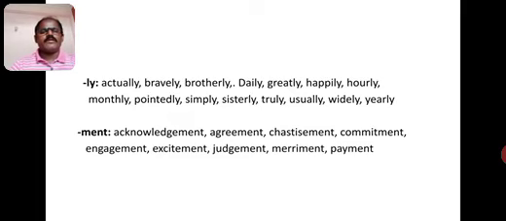Excite is the root word, ment is the suffix. When we add these two together, it has become excitement. Judge is the root word, ment is the suffix. When we add these two together, it has become judgment. Marry is the root word, ment is the suffix. When we add these two together, it has become merriment. Pay is the root word, ment is the suffix. When we add these two together, it has become payment.